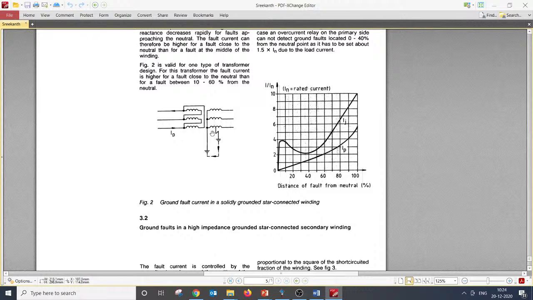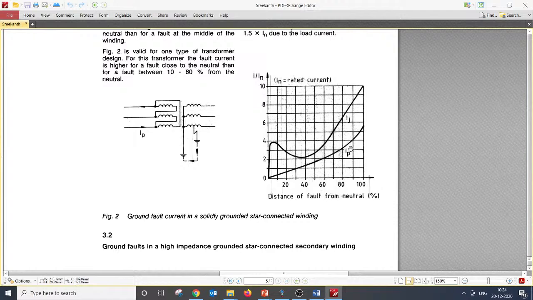Figure 2 talks about when the transformer is solidly grounded. And please remember, this will not be applicable again for a star grounded; it is only for a delta star grounded. So here they are plotting the primary current and the secondary current.